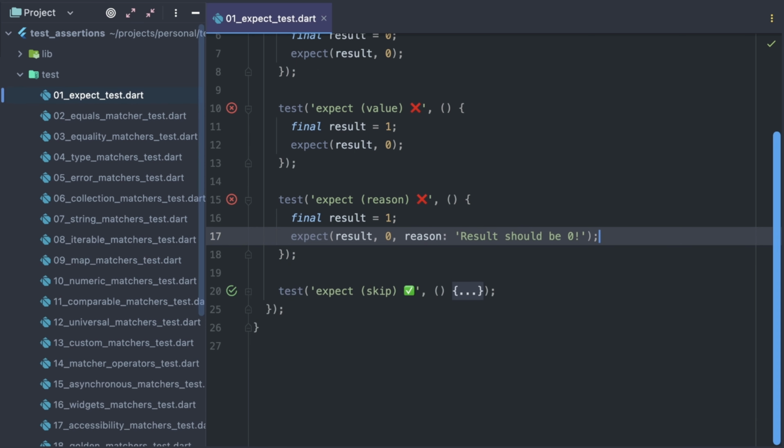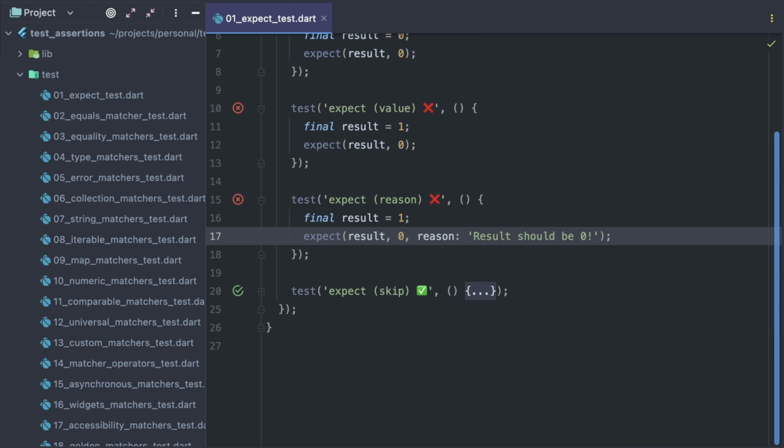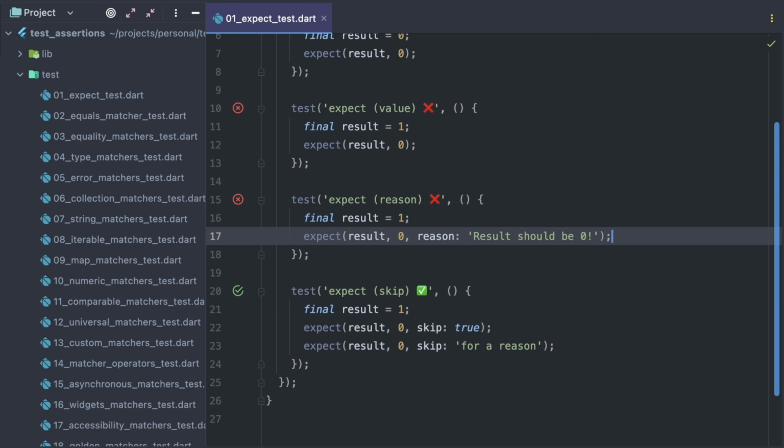As for the skip parameter, I guess it's clear that it allows skipping a single expect function call inside the test. It can either be true or a string with a reason to skip. As you see here, this test would normally fail because expected and actual values are still different, but because the skip parameter was provided and these expect functions didn't throw, the overall test is green.